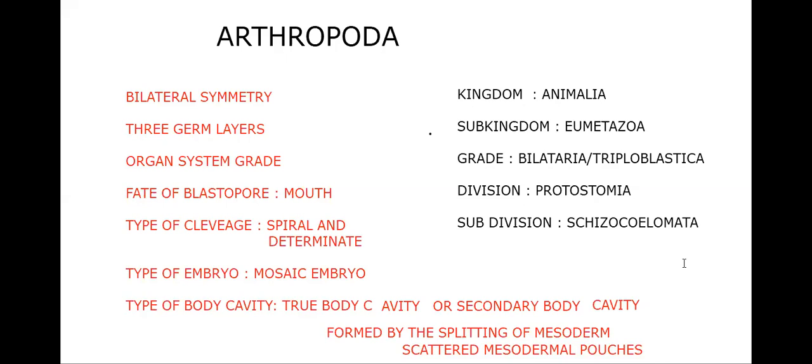But here we have some exception that we need to discuss: whether they have the true body cavity or not. For that we should go to the body cavity of phylum Arthropoda, and the issues related to it.